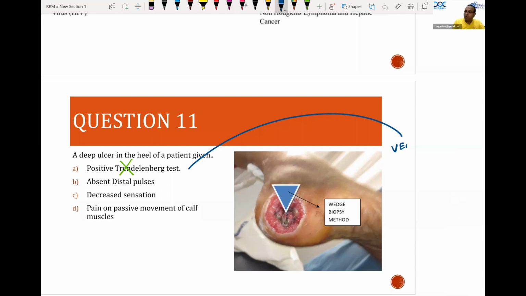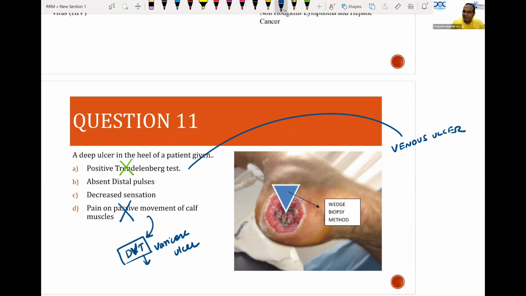Pain on passive movement of calf muscles is a feature of DVT, deep vein thrombosis. So that is also ruled out. Deep vein thrombosis: Homans sign, Moses sign, that is also ruled out. So venous ulcer and varicose ulcer are nearly the same, but DVT causing ulcer is known as venous ulcer. Varicose vein causing ulcer is known as varicose ulcer. Both are ruled out in choices A and D.